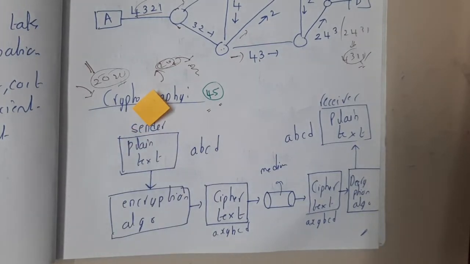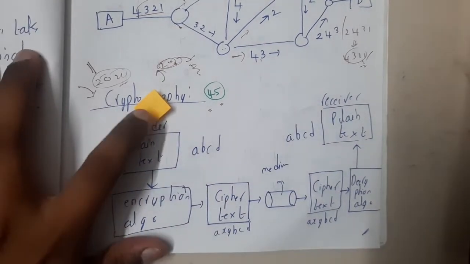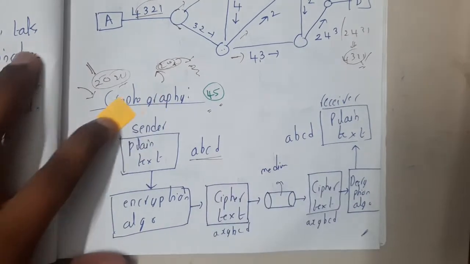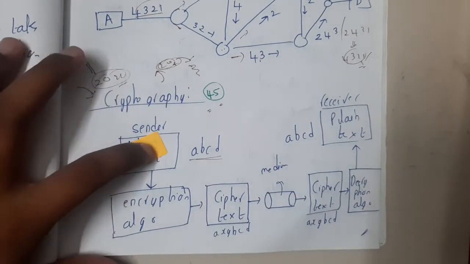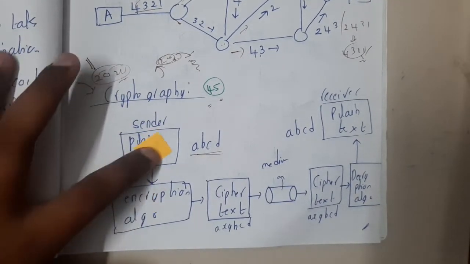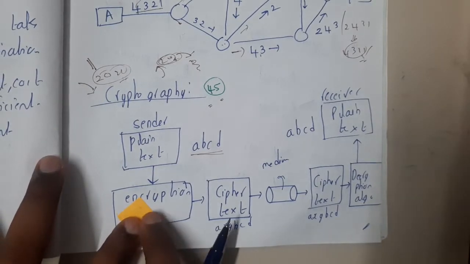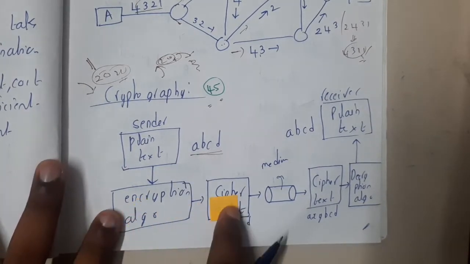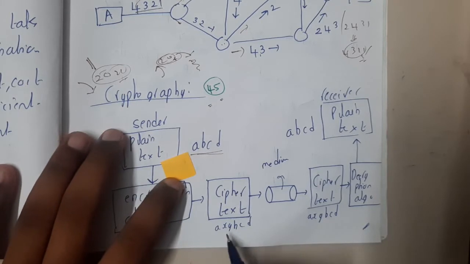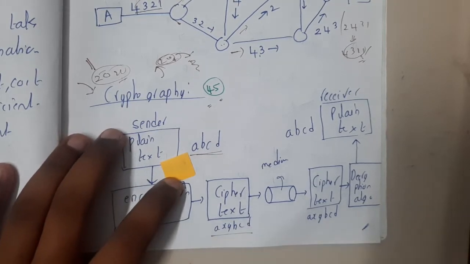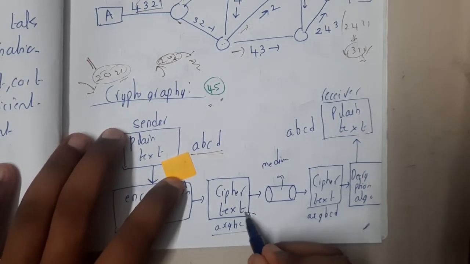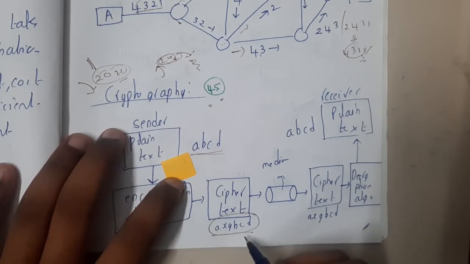Assume that I want to send ABCD to my friend. First of all, this message will be encrypted. It will be passed through an encryption algorithm, and this encryption algorithm will convert it into a ciphertext. Ciphertext is nothing but an unreadable format of data.